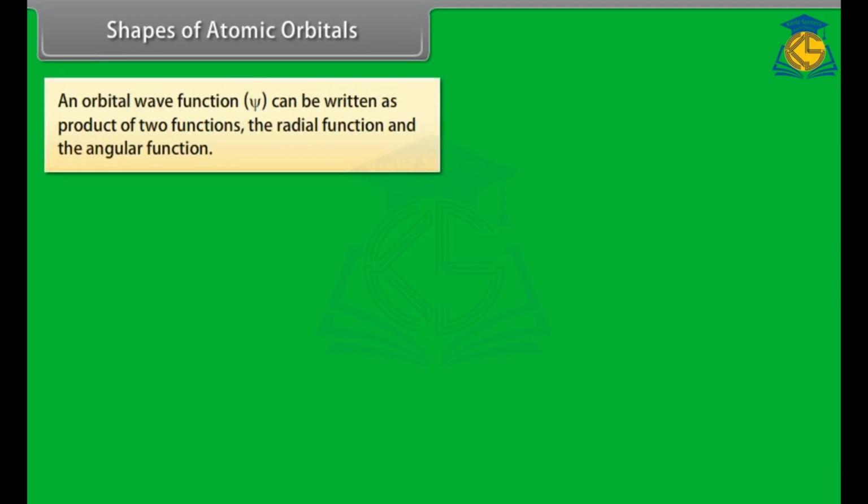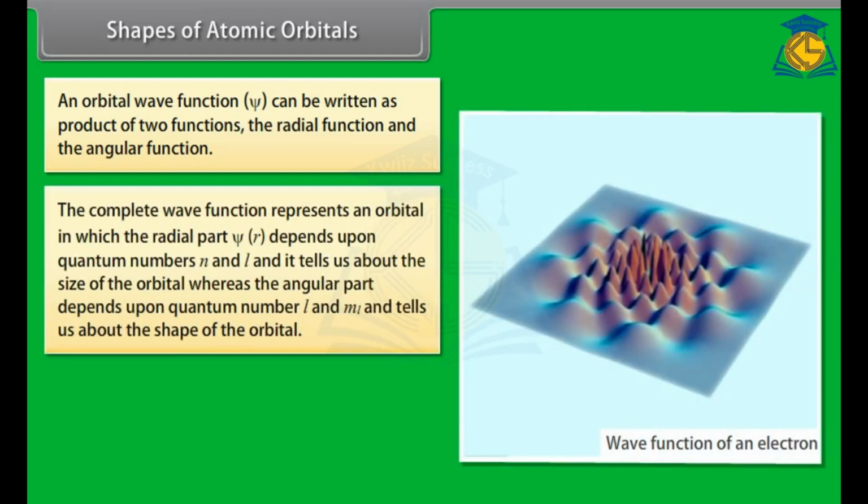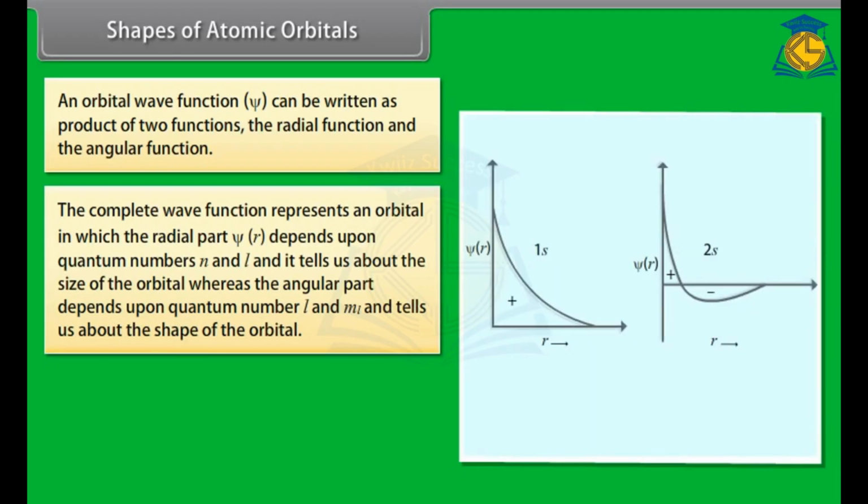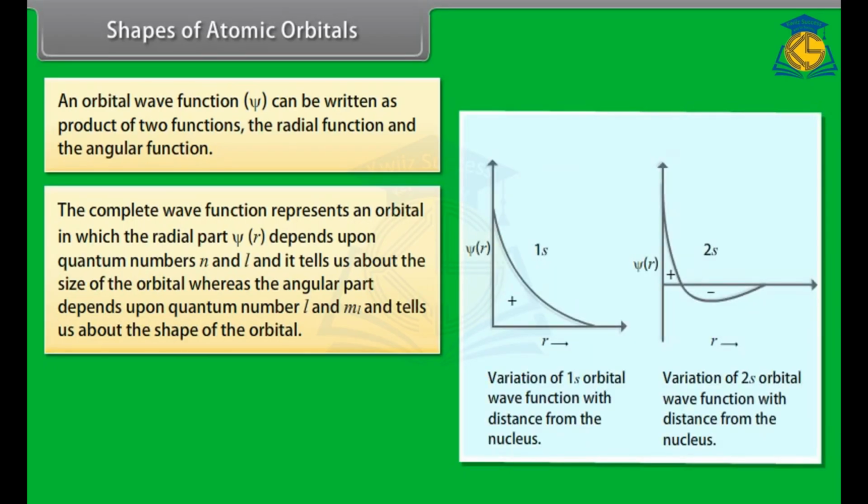Shapes of atomic orbitals. An orbital wave function psi can be written as a product of two functions, the radial function and the angular function. So, the complete wave function represents an orbital in which the radial part psi(r) depends upon quantum numbers n and l, and it tells us about the size of the orbital, whereas the angular part depends upon quantum numbers l and ml and tells us about the shape of the orbital. The positive and negative signs indicate that the orbital wave function is positive or negative in a particular region.